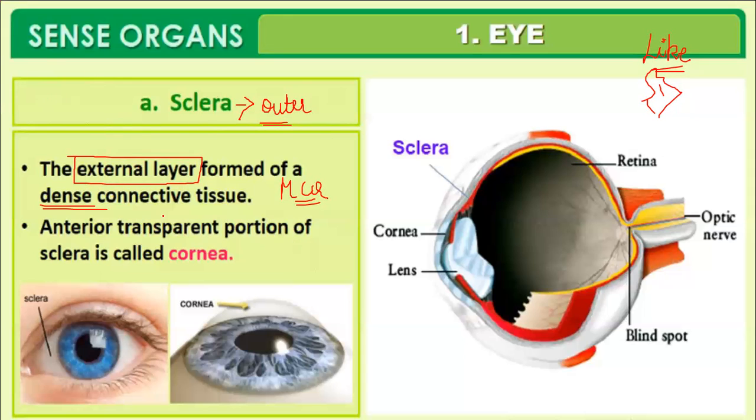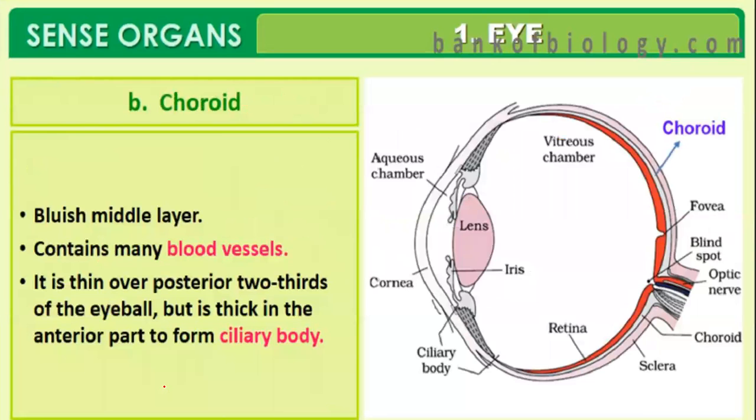Okay. The anterior transparent portion of the sclera you will call the cornea. Look, cornea is the bulged portion, and it is the portion through which the light is going to enter into our eye. So the outermost layer is the sclera, and the cornea is the bulged, transparent anterior portion of the sclera. The second layer is the choroid.